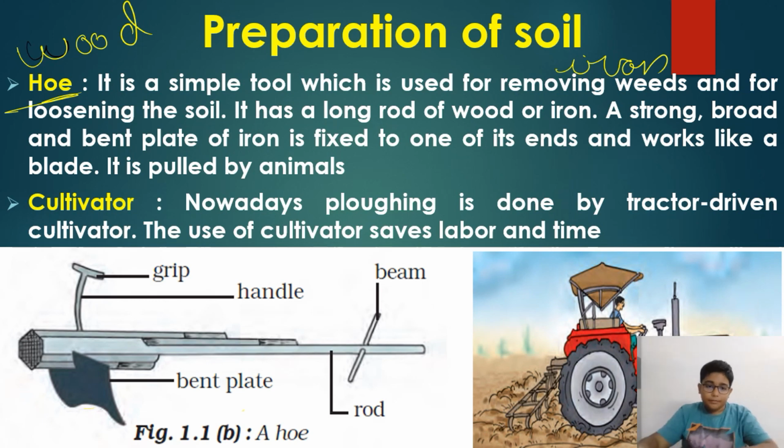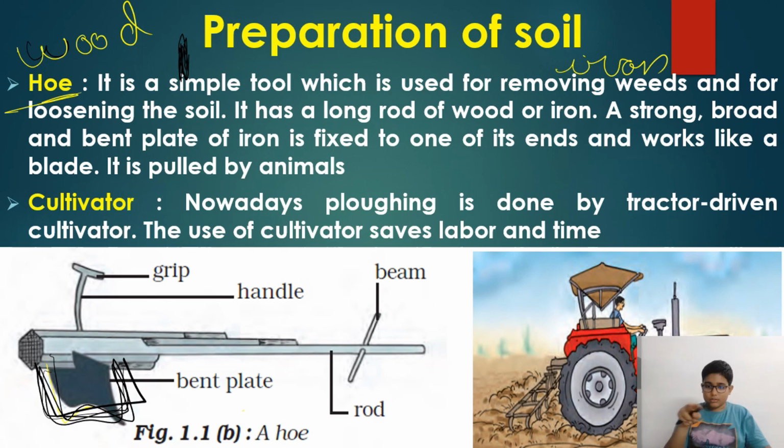See this square-shaped part. In the plow, the steel part is there, right? That steel part is this square-type part here. You can see the difference.